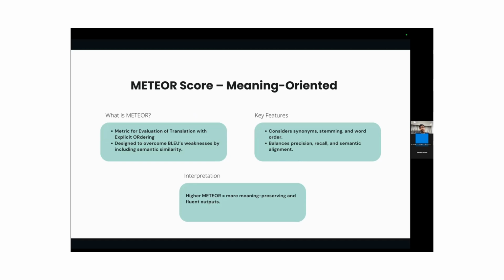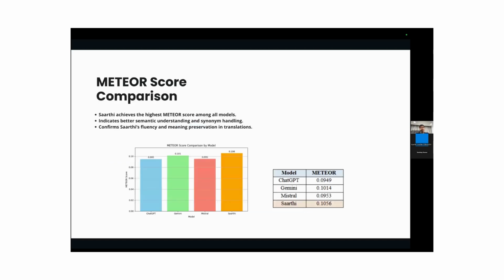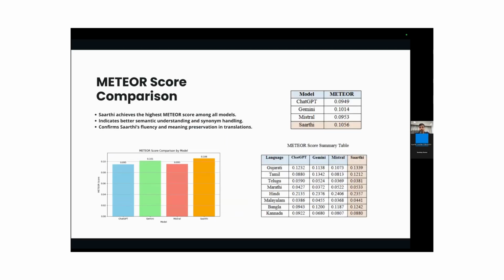The overall Meteor score of the Saarthi model is 0.106, which is highest among ChatGPT, Gemini, and Mistral. And language-wise, for Gujarati, ChatGPT has 0.1232, 0.1138 by Gemini, 0.1073 by Mistral, and 0.1339 by Saarthi.